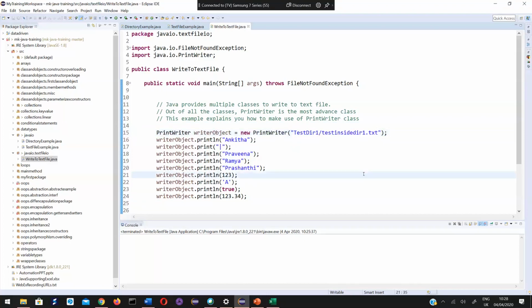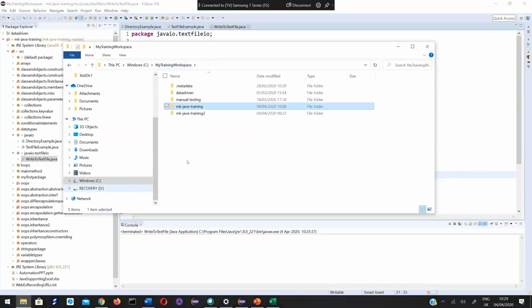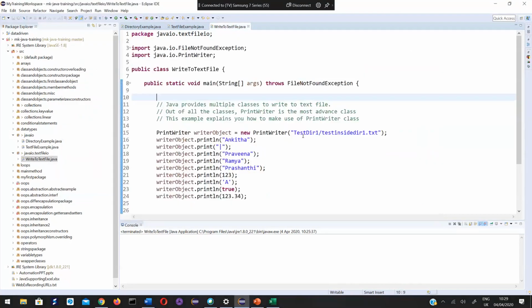That means any file that you want to create, or any directory that you want to create, make sure you are creating it under the current project directory, not outside this directory. That means not inside your D drive, not inside your E drive. You should not use that. Best practice is always to use a directory or file inside your current project directory, so that if the same code is given to anyone, when they execute this, the code execution will not fail. Okay, that is about path.